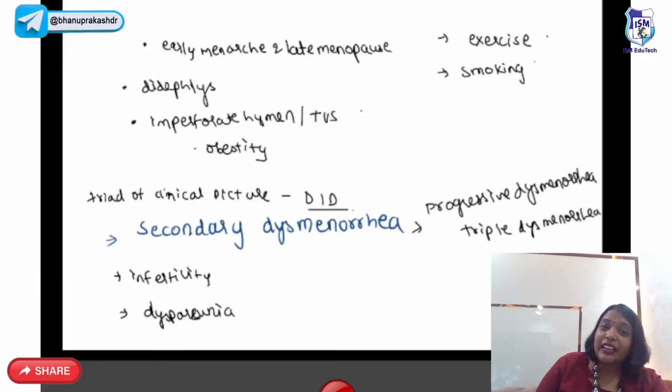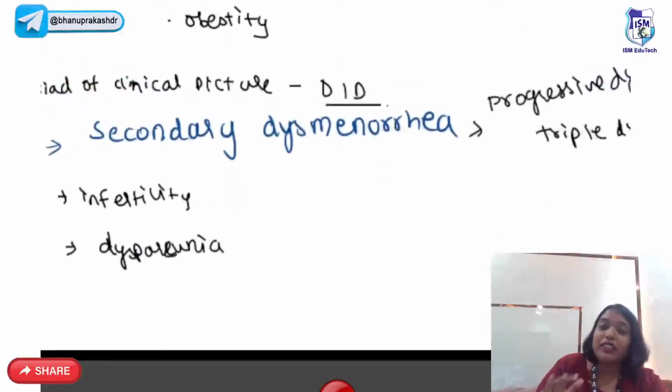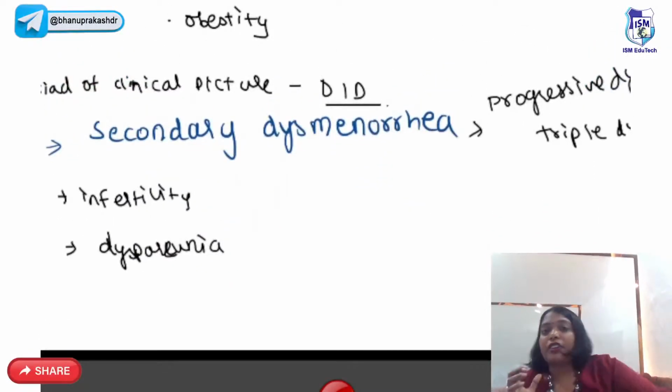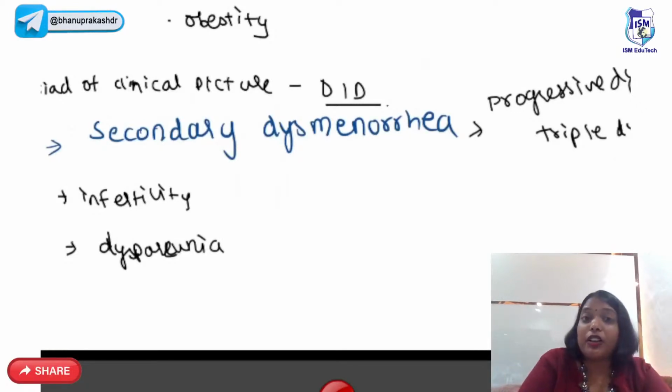There are 3 clinical features, and this has been asked as an MCQ. What is the main symptom of endometriosis? You can remember the symptoms as dance, India, dance. D stands for secondary dysmenorrhea, and they'll have progressive dysmenorrhea, also called triple dysmenorrhea.